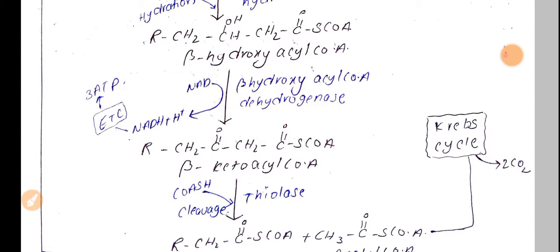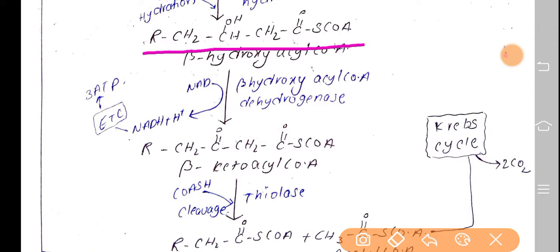Beta hydroxy acyl CoA, that is RCH2 CHOH CH2 C double bond O S CoA, is converted into beta ketoacyl CoA, that is RCH2 C double bond O CH2 C double bond O S CoA. Here the addition of one double bond O is seen. Ketoacyl means we will see two double bond O in this beta ketoacyl CoA. So this is the third step, oxidation.